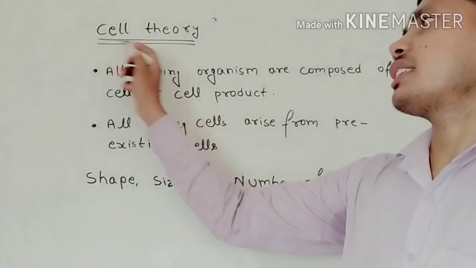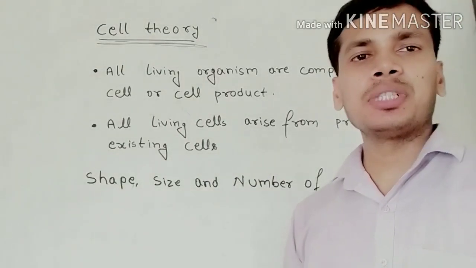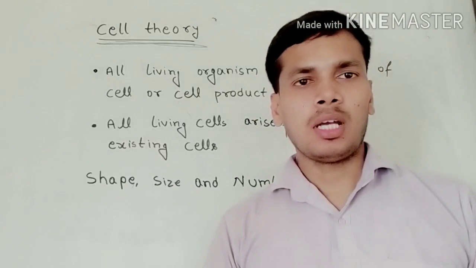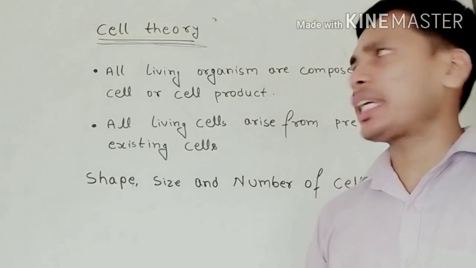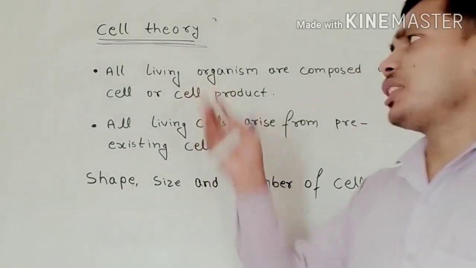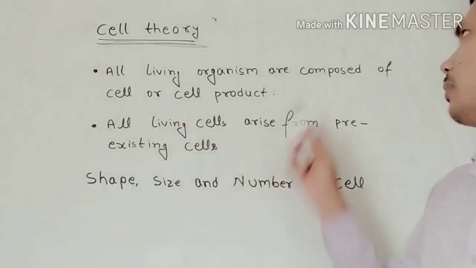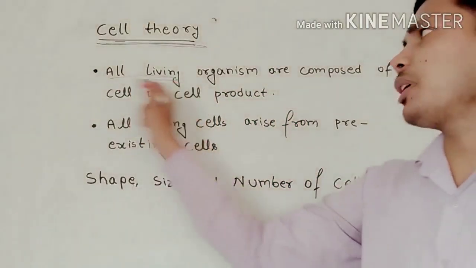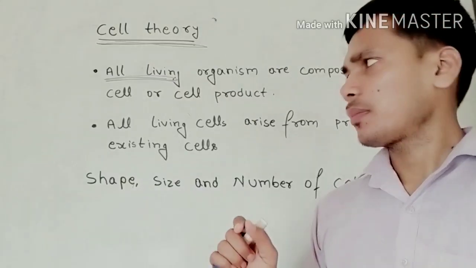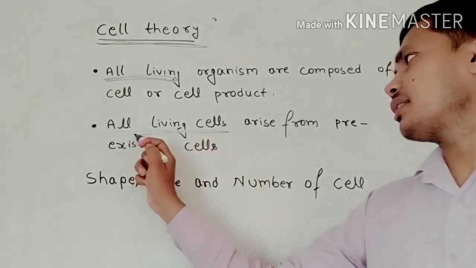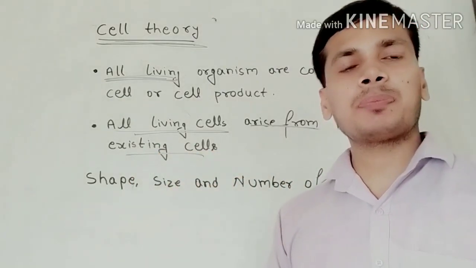Cell theory. What are the statements, what is the theory given by M. Schleiden and T. Schwann? Actually, they were two biologists who gave the cell theory. First: all living organisms are composed of cells. It means each and every living being is made up of cells. And second: all living cells arise from pre-existing cells. It means one cell comes from another cell.